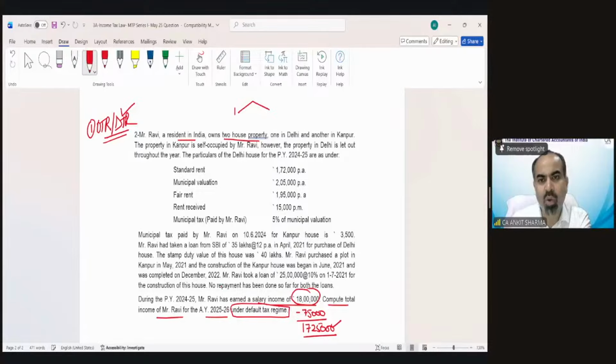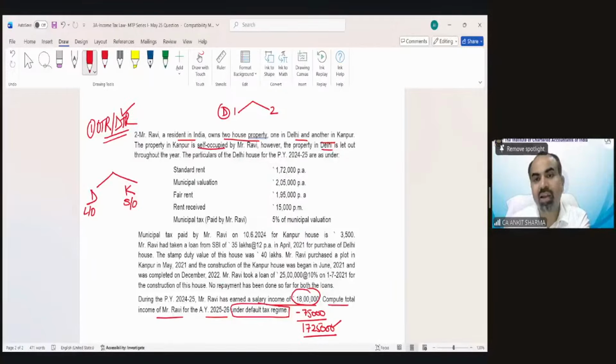Two house properties, 1 and 2. One in Delhi, another in Kanpur. This is Delhi, this is, suppose, Kanpur. I should write it down over here. This is Delhi, this is Kanpur. The property in Kanpur is self-occupied. That's very good news for us, Mr. Ravi. However, the property in Delhi is let out. Got it? So this is self-occupied, this is let out.